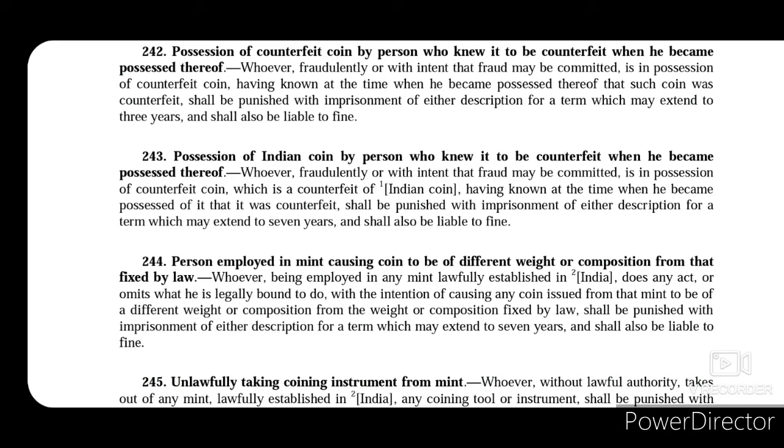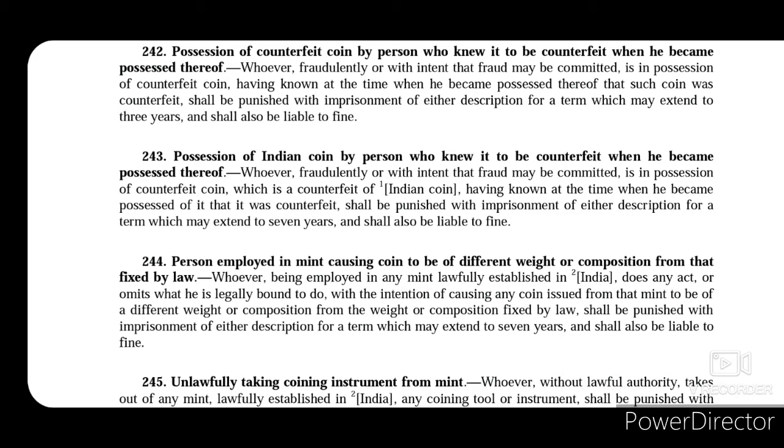Whenever a government or a sovereign authority who is in charge of making coins, they by law fix a particular measurement, weight, composition of a currency coin, and the mint where that currency coin was made always prints the same coin in the same weight and same composition that is fixed by law. He cannot alter such weight or composition and make a coin of a different weight or different composition. That is prohibited by law.